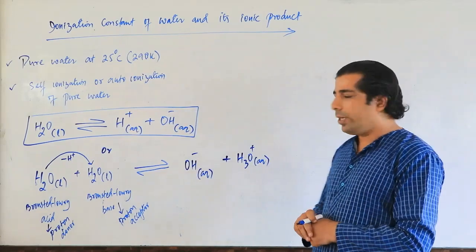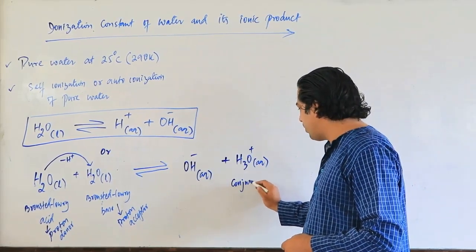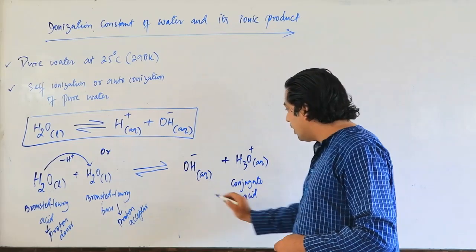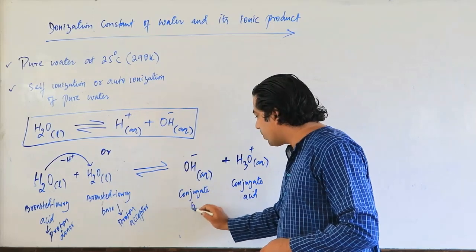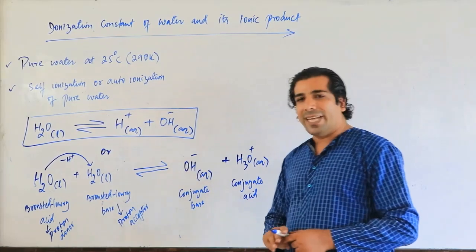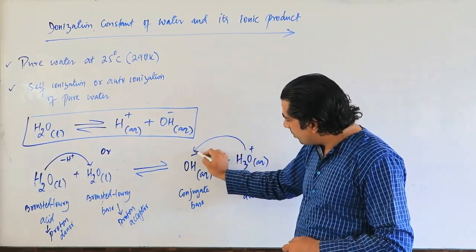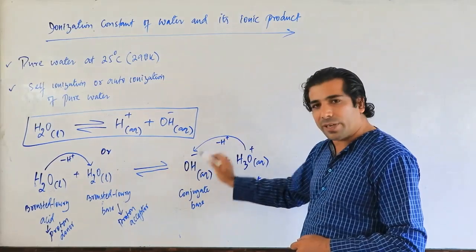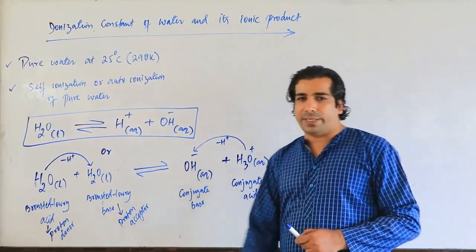Correct? Now look here, my dear friends. In the reverse reaction, a reversible reaction, this is our conjugate acid. And this is my conjugate base. Please try to understand this. Now in the reverse reaction, this guy can become a proton donor, so it can donate H plus. So this will become my conjugate acid and this will become my conjugate base.